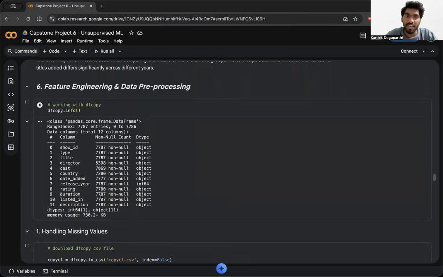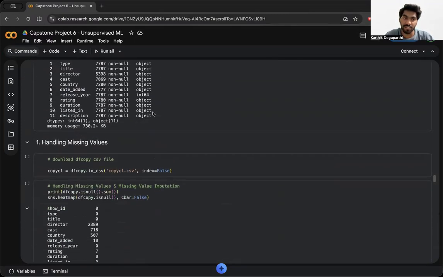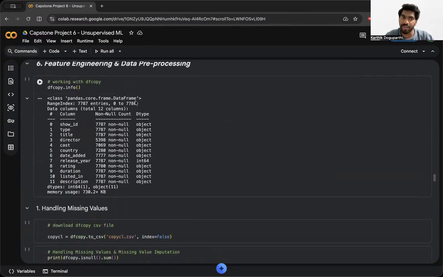For feature engineering and pre-processing, as I've told you, this is the second part of my analysis. I've been using a data copy, df copy, for my data analysis. I didn't want to mess up the other algorithms and data analysis. So for feature engineering, I'm using a copy of my data set after altering the results.